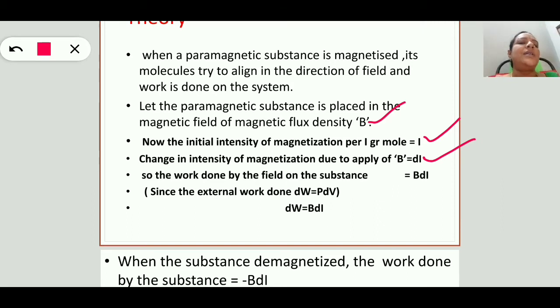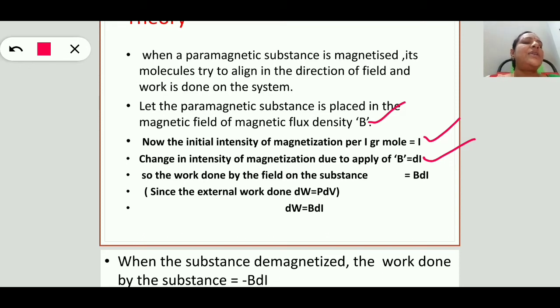The work done on the system uses the external work formula, dW is equal to PdV. In place of P, we write the magnetic field B, and in place of dV, the change in magnetization.